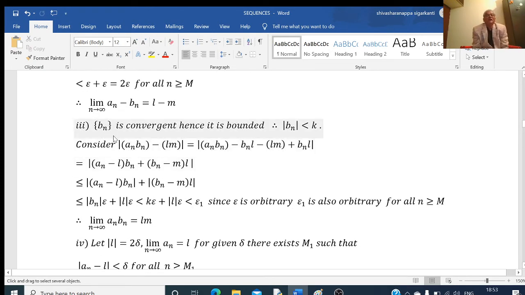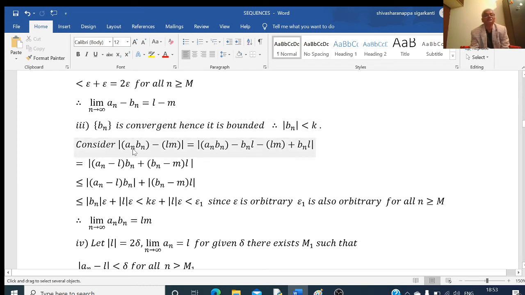Given that an and bn both are convergent, in particular bn is convergent, and we know that every convergent sequence is bounded. Therefore, this bn is bounded. If bn is bounded, then it lies between two numbers. I can write minus k less than bn less than k, or we can write mod of bn is less than k, because bn is bounded here.